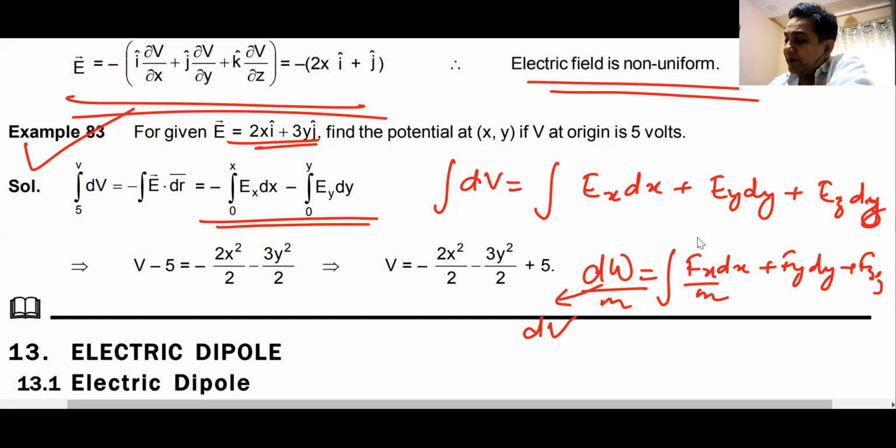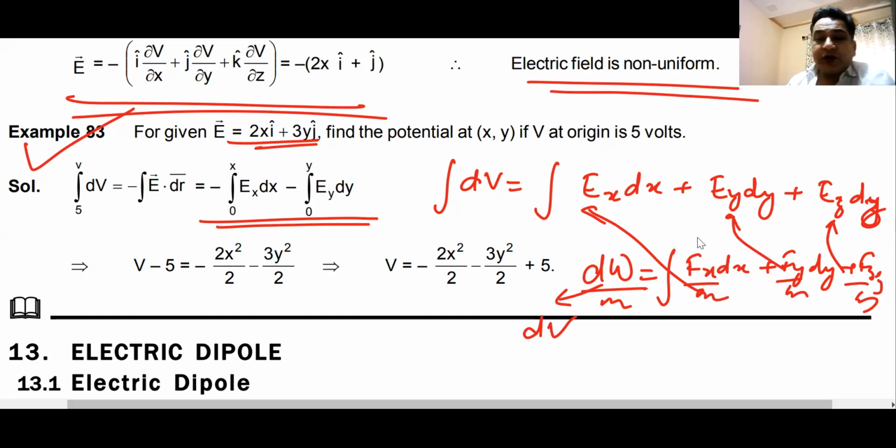So this becomes divided by m, this becomes divided by m, this becomes divided by m. If we divide force by m, it becomes gravitational field. Divided by charge, it becomes electrostatic field. That is how you can find out the value of potential difference or work done from electric field, gravitational field, or electric force and gravitational force.